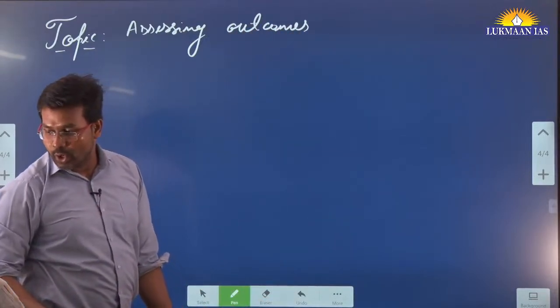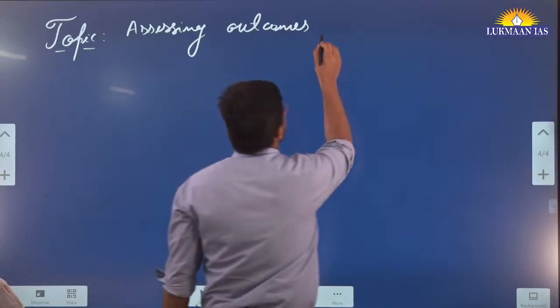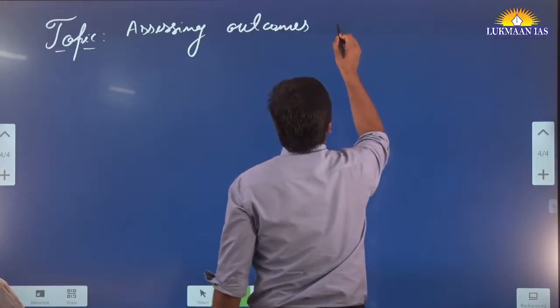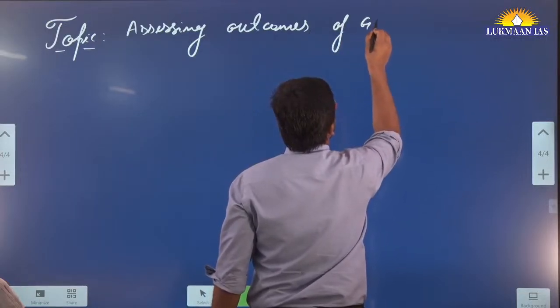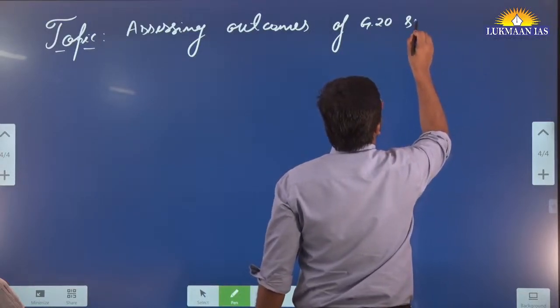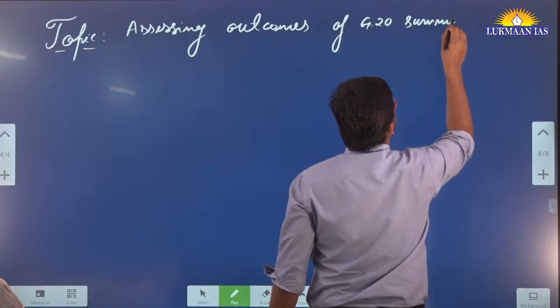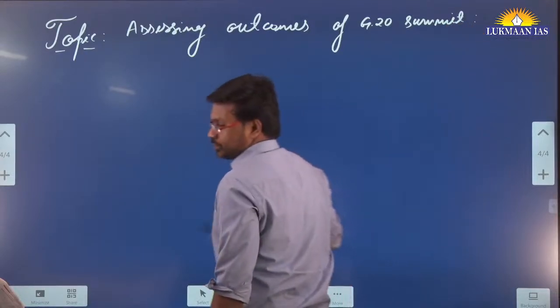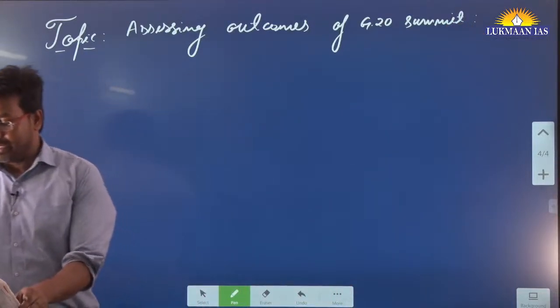Assessing outcomes of G20 summit. Now, let's talk about it.